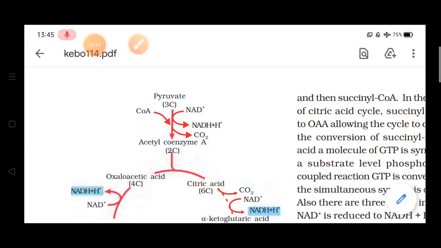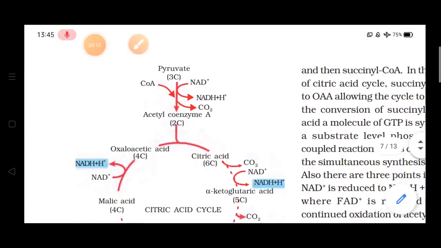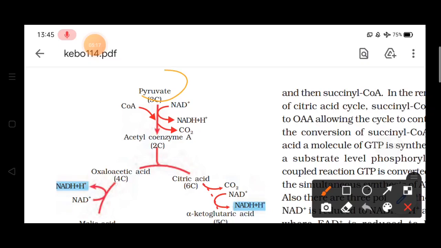Now what will happen, this pyruvate in the presence of acetyl coenzyme A and NAD plus. Now with the acetyl coenzyme A, there will be condensation with the oxaloacetic acid and water, and it will release citric acid.